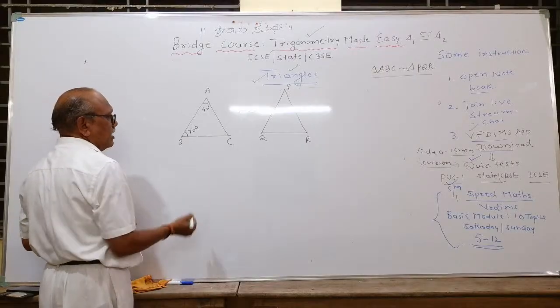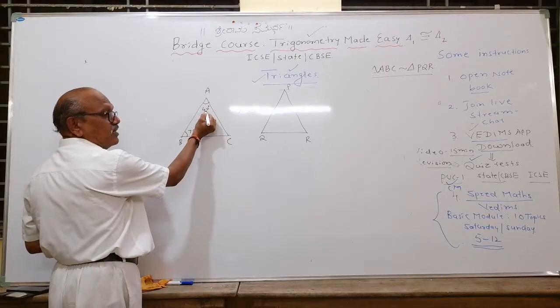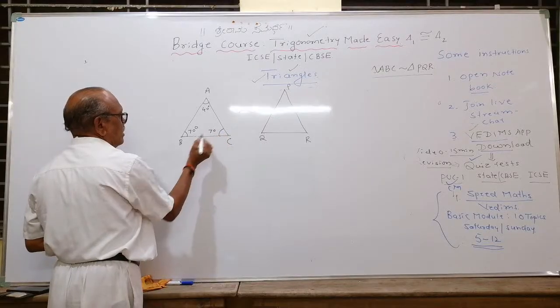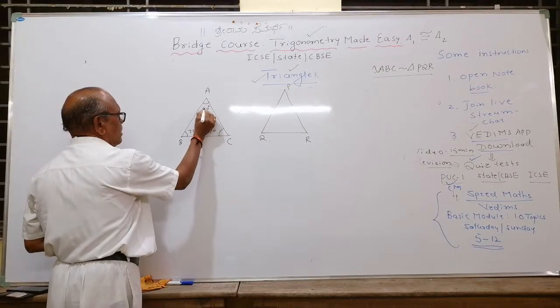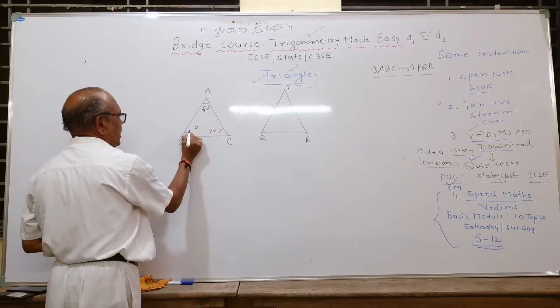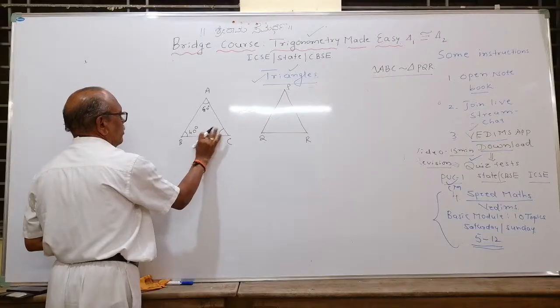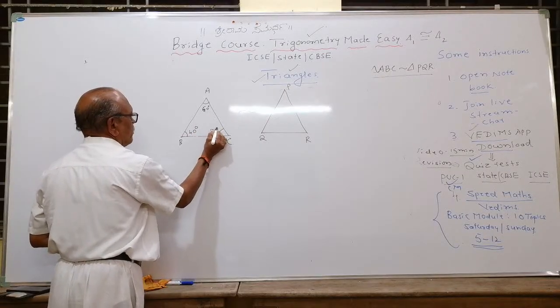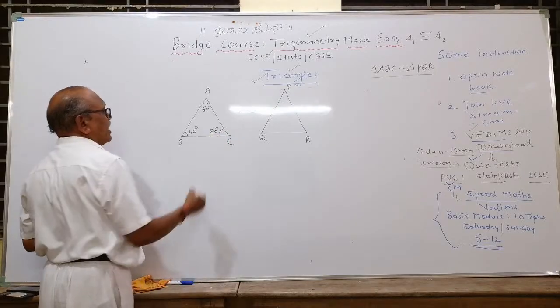What will be the third angle? The third angle will be 70 plus 40 is 110. 110 plus 70 will make it different. I will make it 60. Okay, I will change it. I will make it 40. And now it becomes what? Say 180. Okay. Now in this triangle, I will change them.